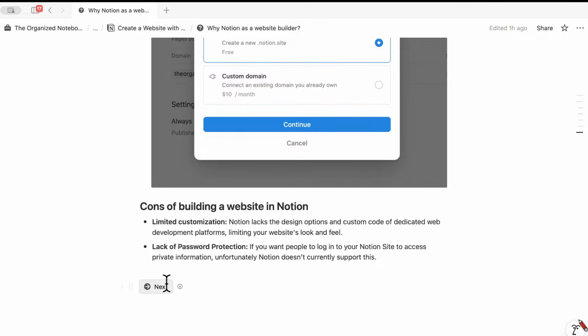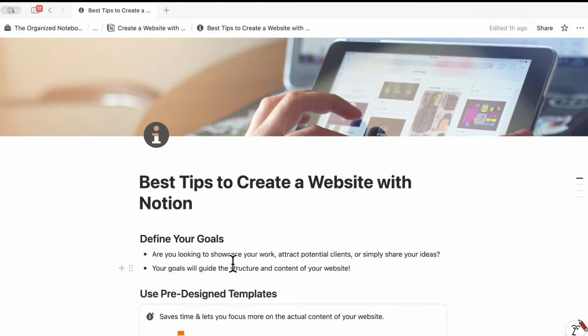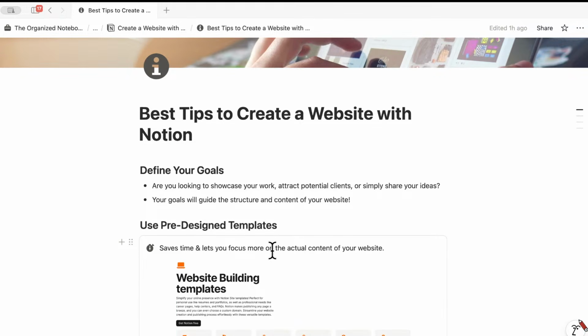Great. So let's go to the next page. Best tips to create a website with Notion. So the best tip is to really have your goals set. Define your goals. Are you looking to showcase your work, attract potential clients, simply share your ideas? Your goals are going to guide the structure and content of your website.